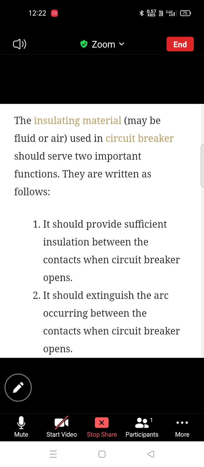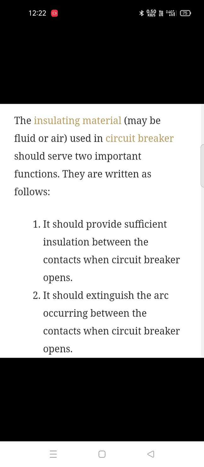Now, how can this arc be related to circuit breakers? For the circuit breaker phenomenon, it is required that the insulating material, which can be fluid or air, used in a circuit breaker should serve two important functions. First, it should provide sufficient insulation between the contacts when the circuit breaker opens, and second, it should extinguish the arc occurring between the contacts when the circuit breaker opens.